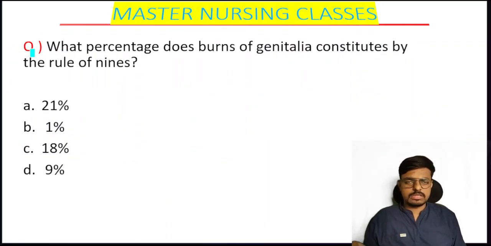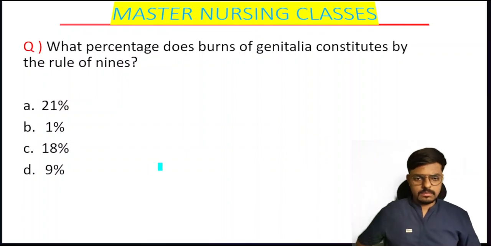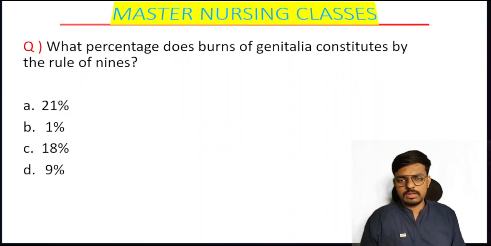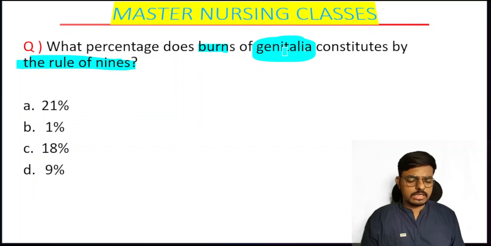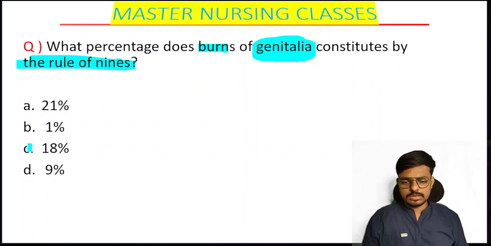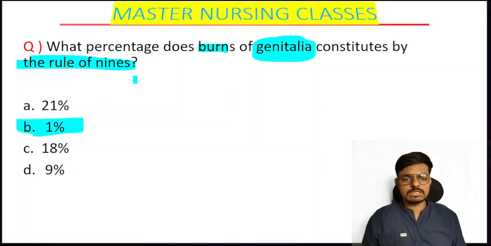Here's the next question, students. Very simple questions, all of you can give the correct answer for this one. What percentage do burns of the genitalia constitute by rule of 9? According to rule of 9, for a burn area only in the genitalia, how much percentage does it constitute? Option A 21, option C 18, option B 1, and option D is 9. Very nice of you all, students. Yes, it's option B, that is 1% of the body surface area will be considered burned if only the genitalia is burned.